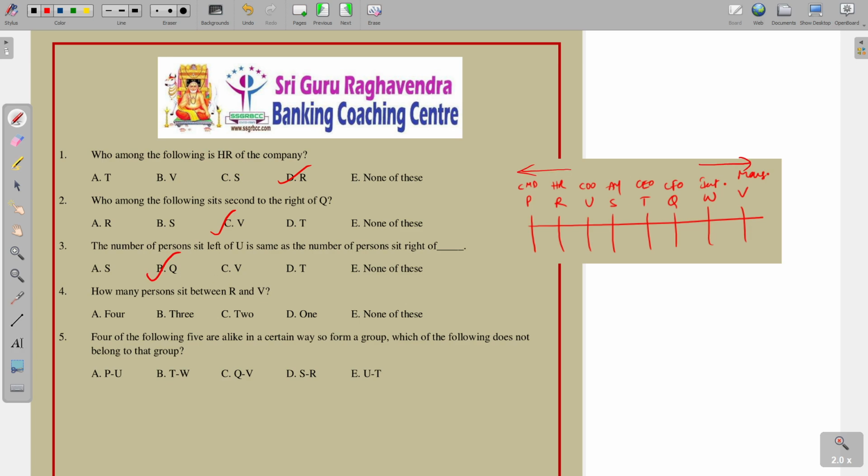How many persons sit between R and V? So between R and V there are totally 5 persons: 1, 2, 3, 4, 5. None of these, we don't have a 5 option.